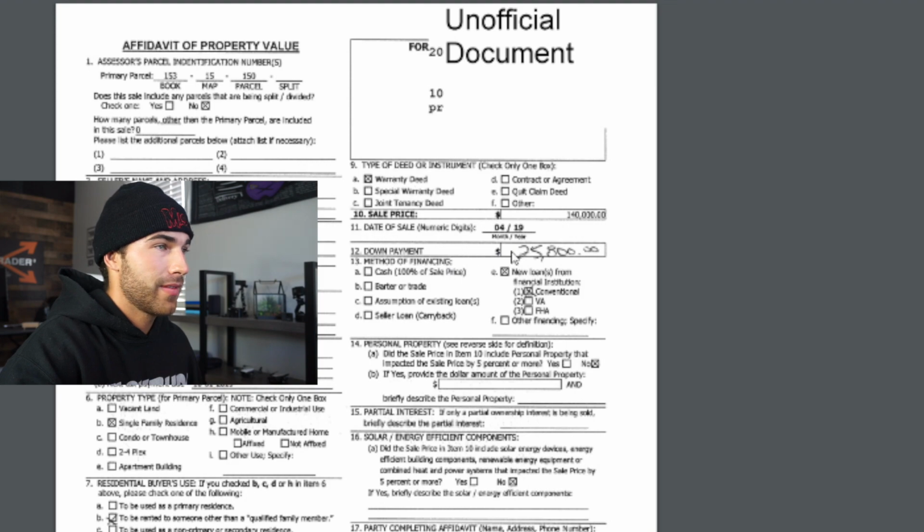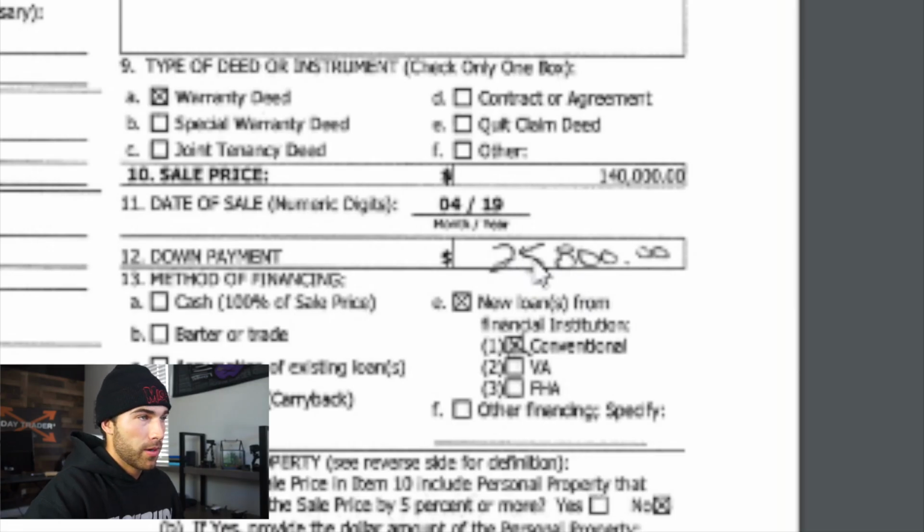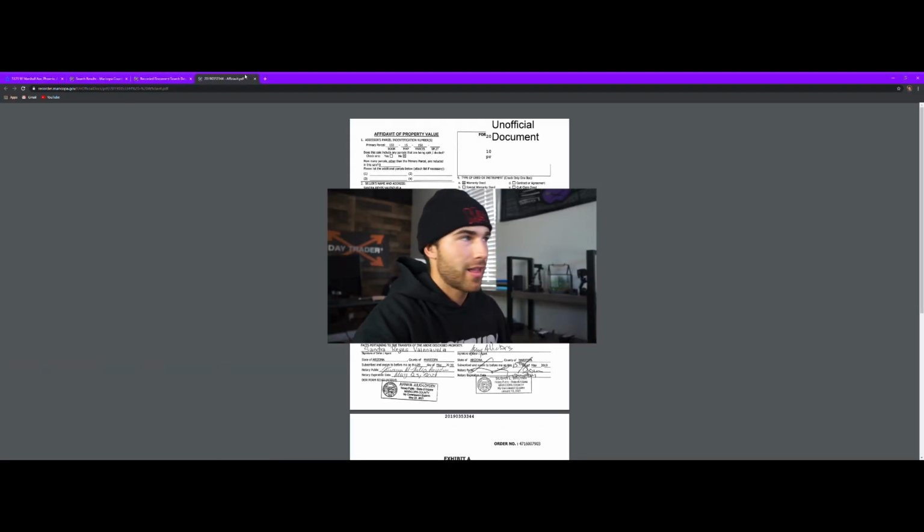So it looks like this specific current owner put down $25,800. The sell price was $140,000 right there, and it was a conventional loan. So this is a pretty standard transaction, and it probably wasn't an investor that bought it. I think maybe a family just got really lucky with the deal. Maybe it was another family member or someone they knew that wanted to sell the property. So whoever bought this property got a great deal.